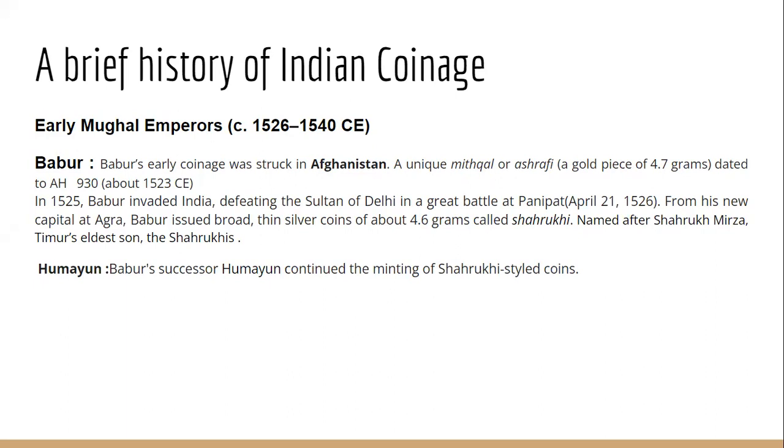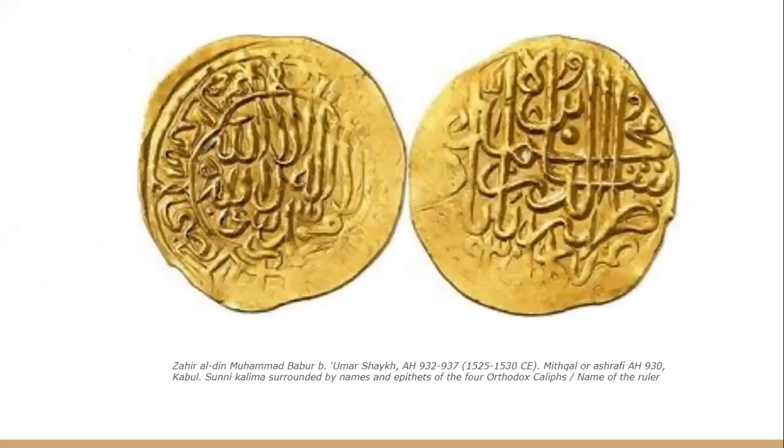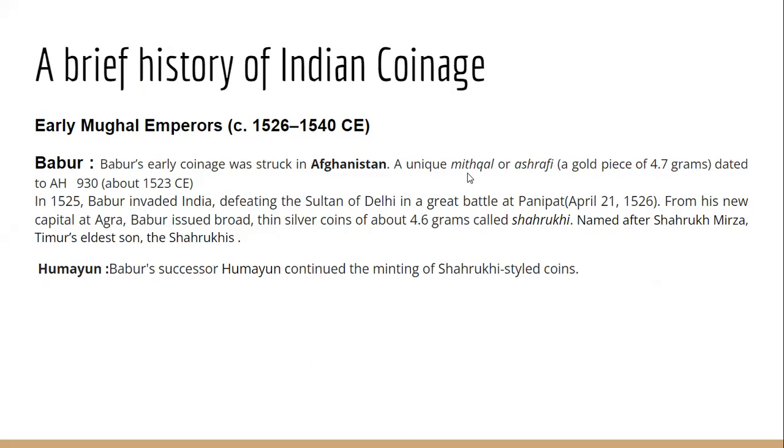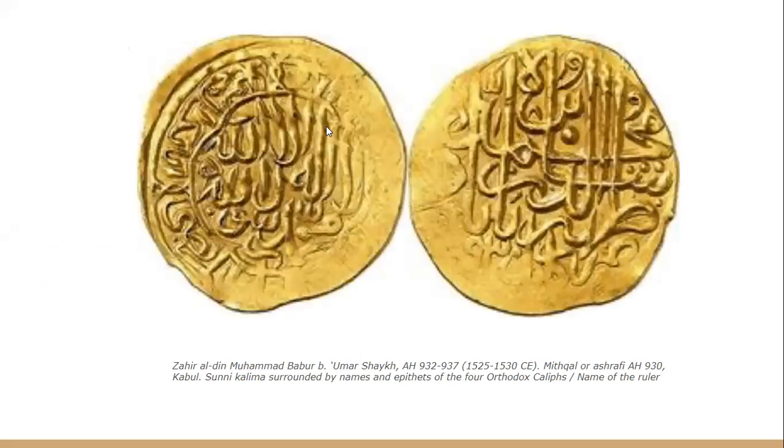Babur was succeeded by his son Humayun. Even Humayun continued the minting of Shahrukhi-styled coins. Okay, so this first image is the gold coin, the Mitkal or Ashrafi. It's a gold coin of 4.7 grams. So this is the gold coin.